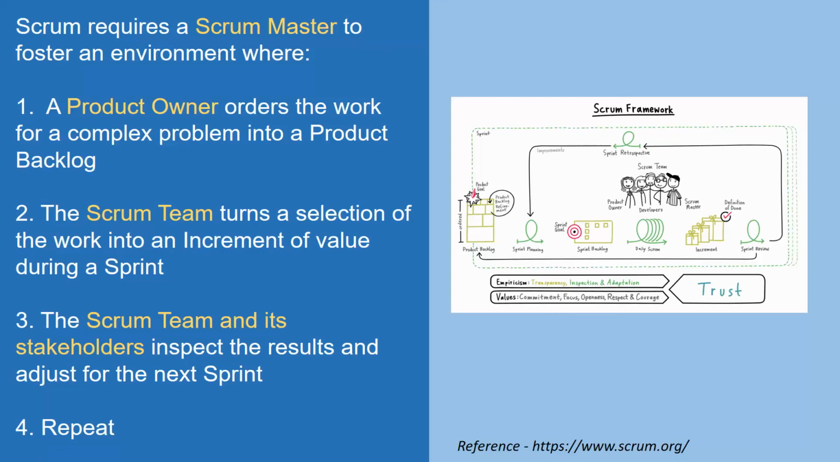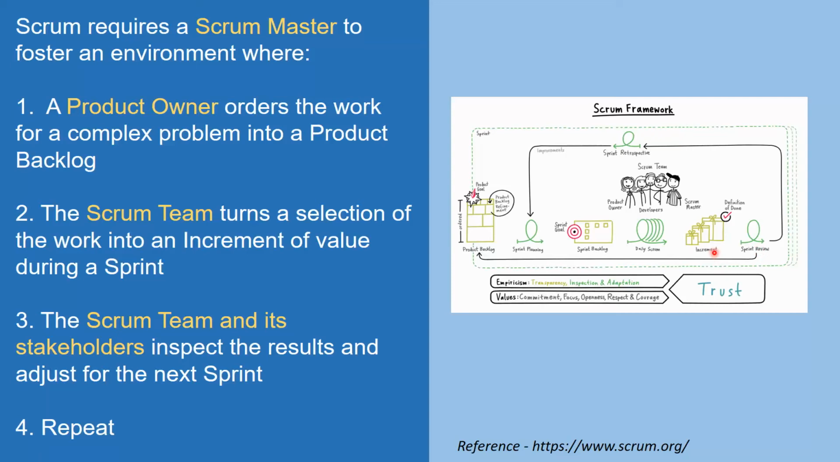Second, the Scrum team turns a selection of the work into an increment of value during the sprint. See this part, wherein the product owner understands that complex problem and turns it into work items in the product backlog. And then the Scrum team takes a selection of work items into the sprint backlog and converts that into an increment of value during the sprint. So at the end of the sprint, the increment in terms of value is produced and presented to everyone.